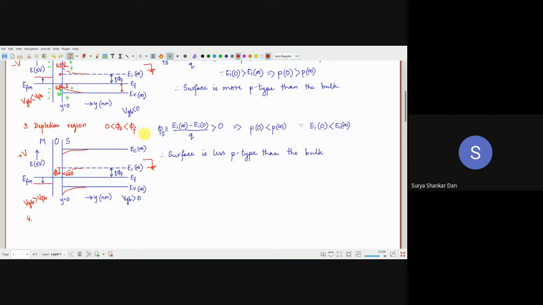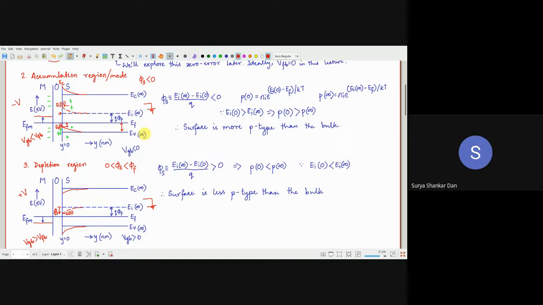Now the question is, clearly you can understand now that given the P0 and P infinity kind of expressions, so Ei0 is less than Ei infinity. So obviously P0 will be less than P infinity. Okay. So what is this P infinity anyway? So P infinity happens to be this P infinity. ये क्या है? So that means P0 is less than NA. P infinity तो वही था ना, तो यहाँ पर क्या था?